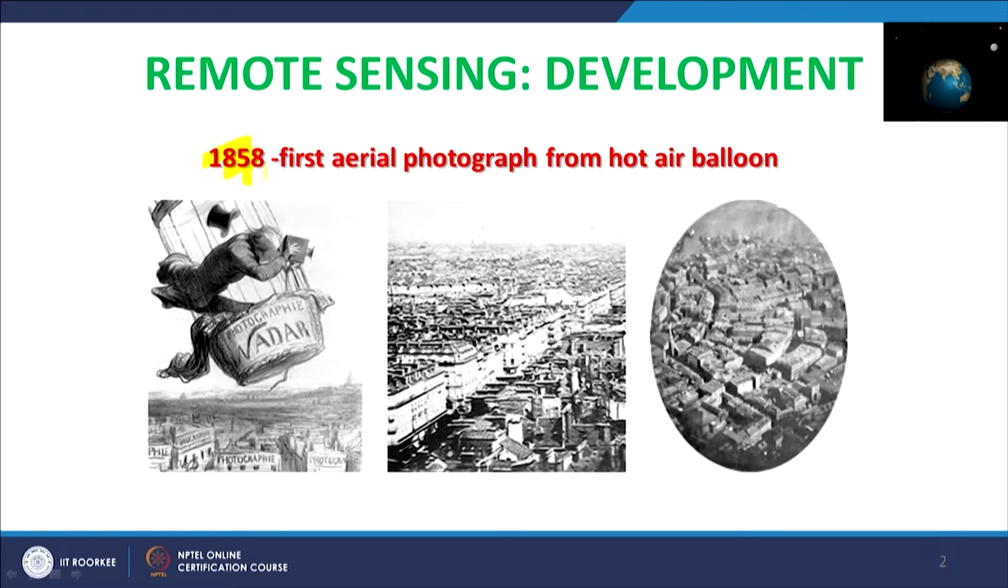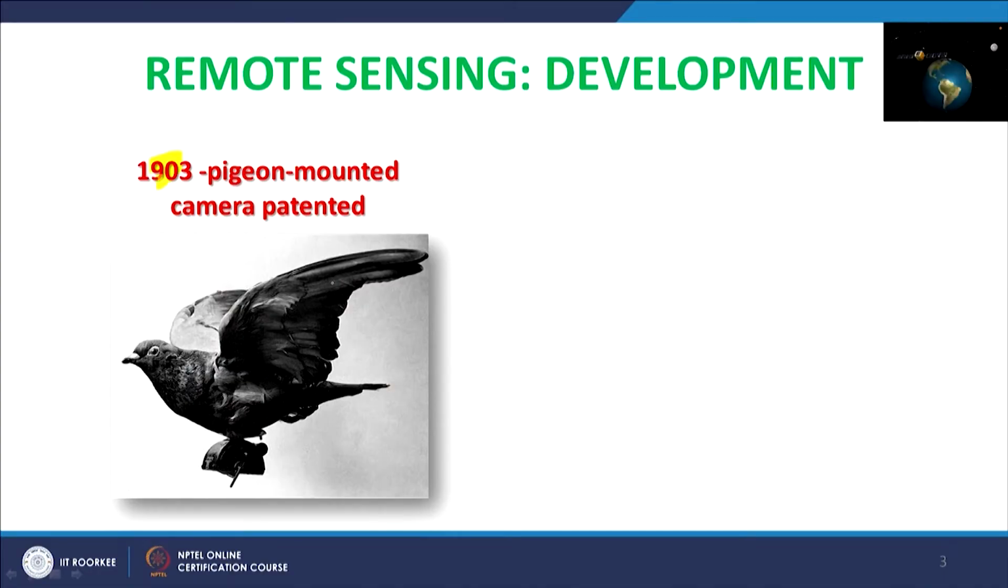At that time these photographs were in the oblique direction, not vertically downward or nadir viewing. Those were limitations if you start exploiting these photographs for some serious applications. Then people thought, and this was also tested, of employing a pigeon-mounted camera in 1903, and this technology was patented. Of course the payloads on the pigeon were very, very tiny, as you know the bird cannot fly a heavy load.